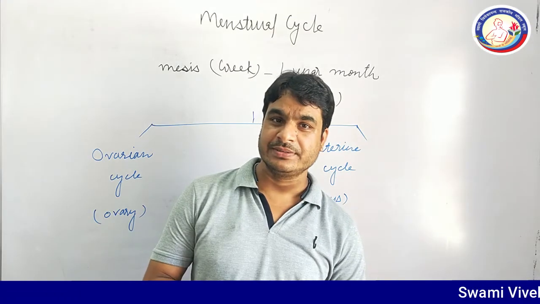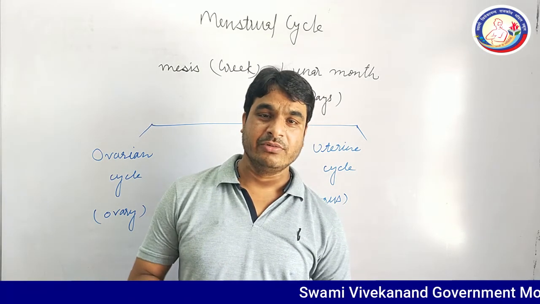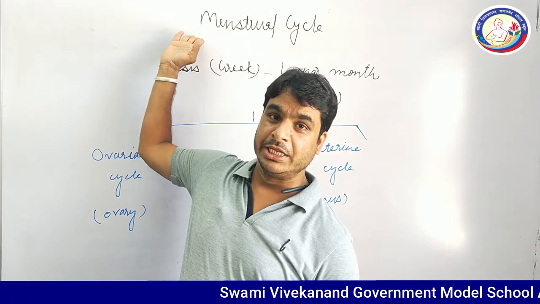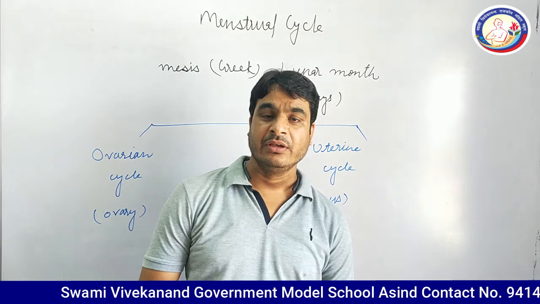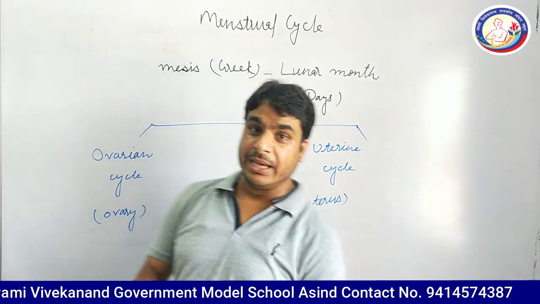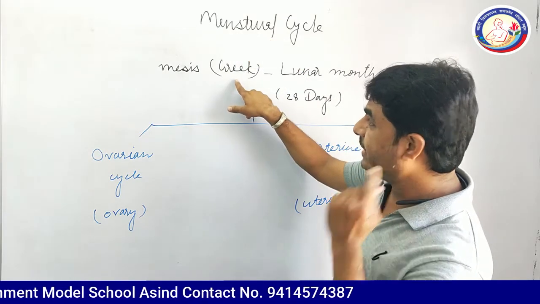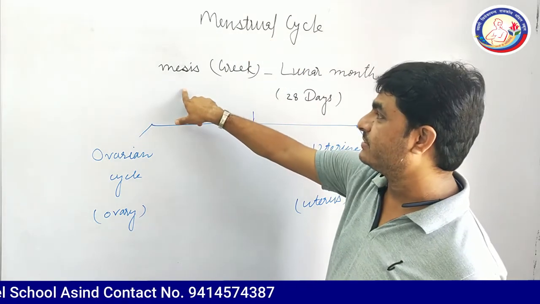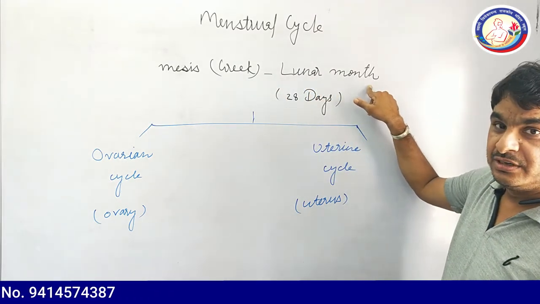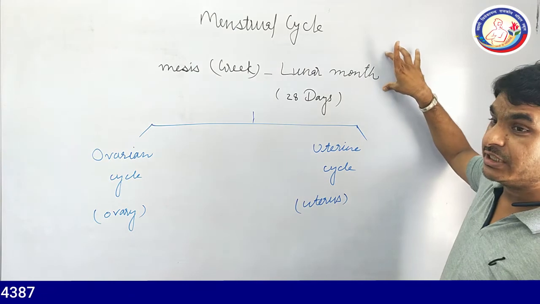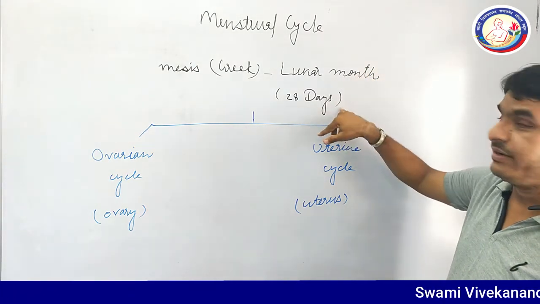So dear students, in this part of the video we will start the menstrual cycle. It is also known as menstruation. As far as its name is concerned, the word menstrual is taken from a Greek word, menses. Menses means lunar month. In Hindi it is known as Chandramas. It means the month that has 28 days.